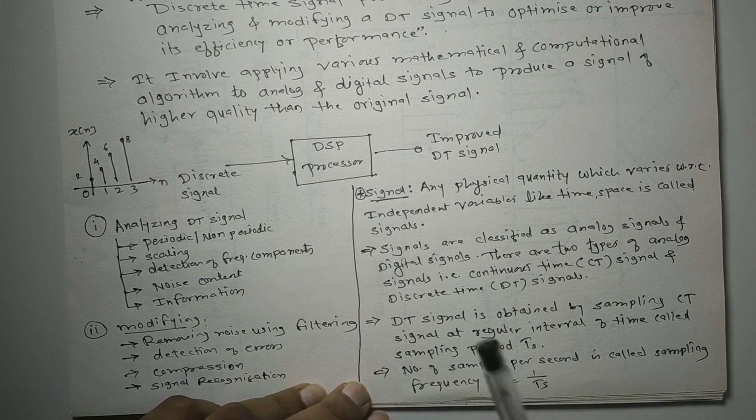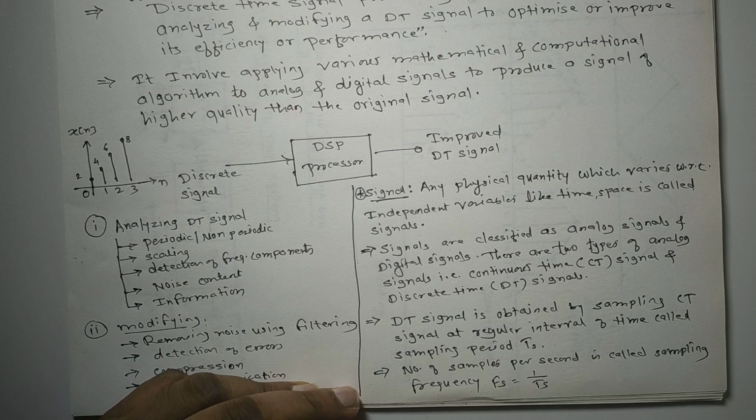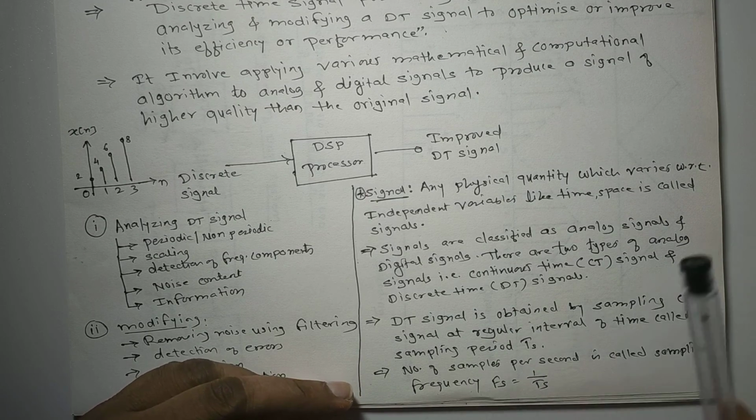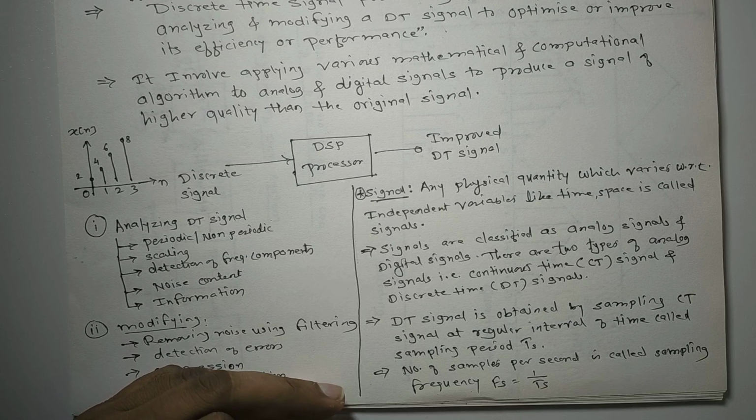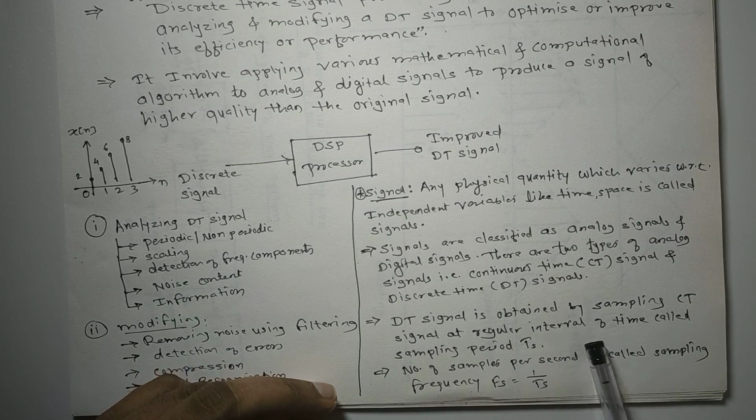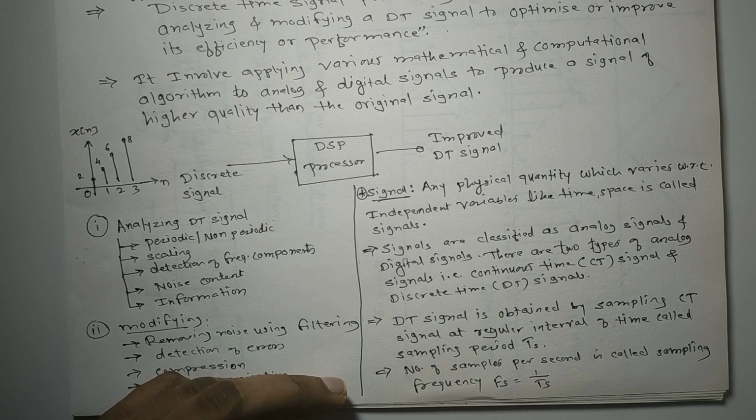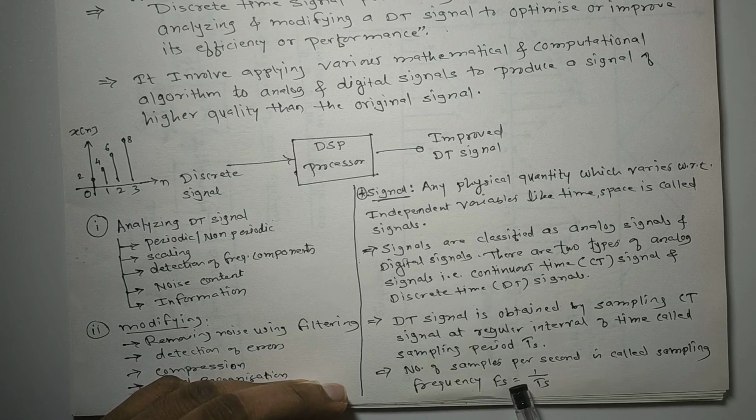Now, how will you obtain discrete time signals? Discrete time signals are obtained by sampling the continuous time analog signals at regular intervals of time. This regular interval of time we call the sampling period, and it is represented by Ts. The number of samples per second we call the sampling frequency, represented by Fs, which is equal to 1 by Ts.